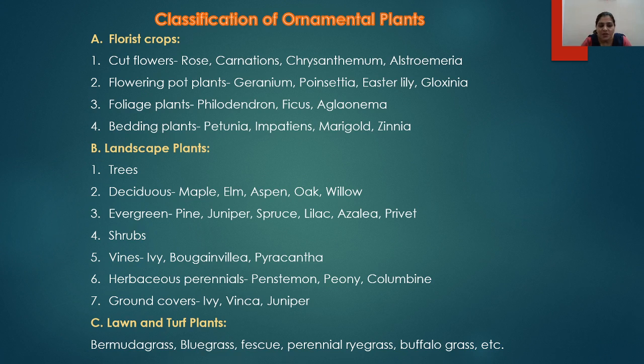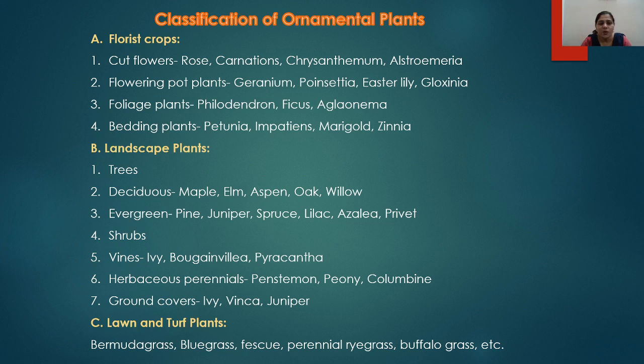These are the plants which are grown or cultivated for their beautiful foliage, that means the leaves. Examples include philodendron, ficus, agallonema, etc. Next category is the bedding plants. These are the plants which cover the soil, and they can be used for different purposes. Examples are petunia, impatiens, marigold, zinnia, etc.